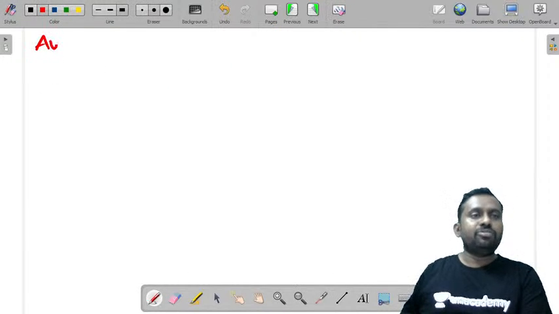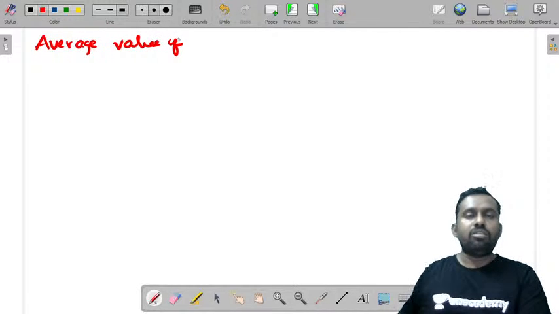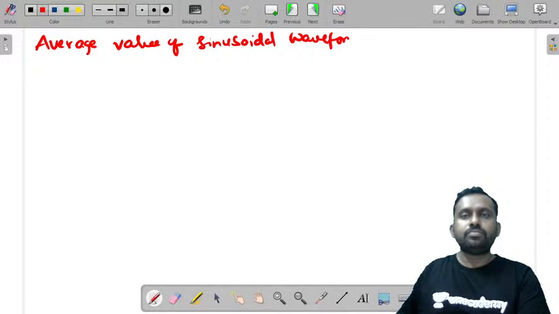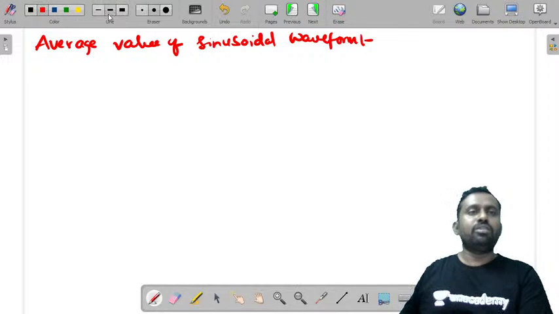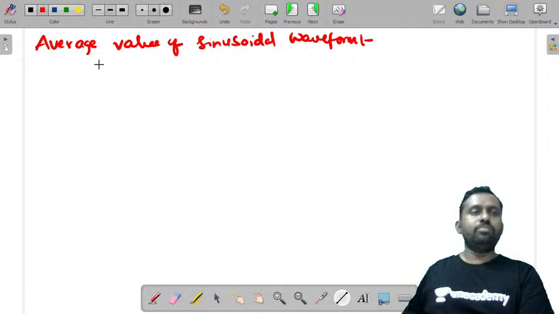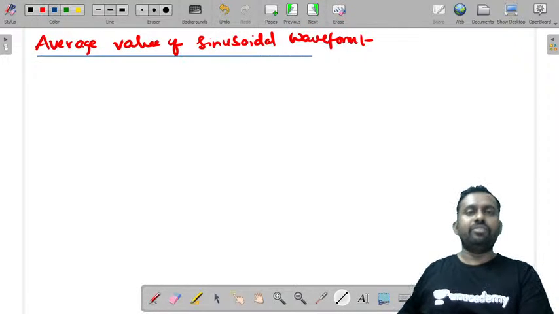So let us try to find the average value of a sinusoidal waveform. As I told you, because it is a sinusoidal waveform and it is a symmetrical waveform, we need to consider only half cycle.